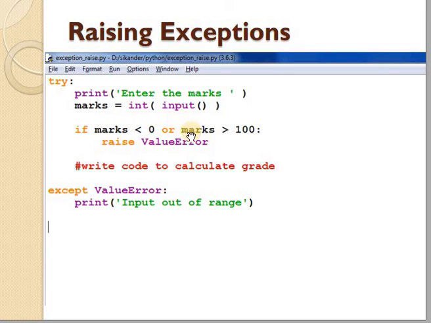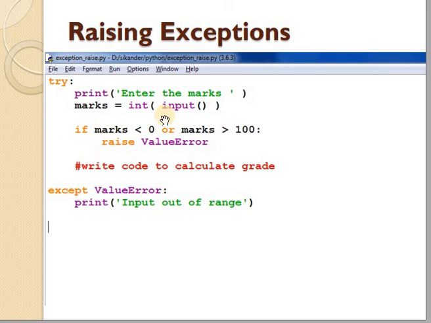So here the user is giving the condition. You can also give your own conditions, like the value of temperature must be between 0 to 50. So we can write the conditions in the if block, and we can also raise the exception.